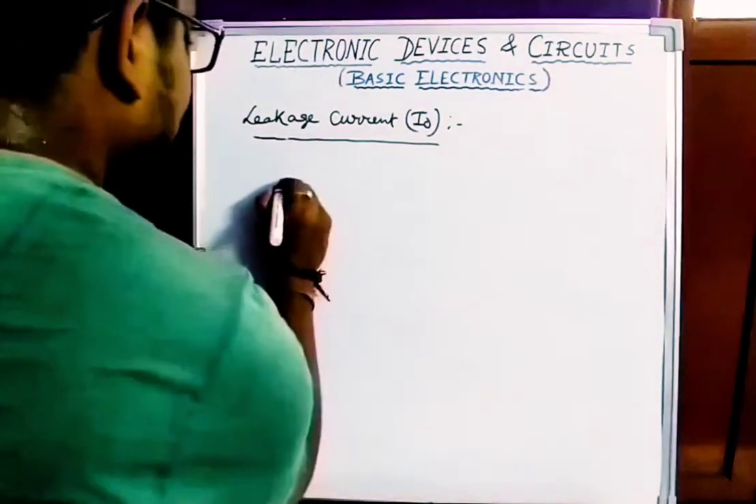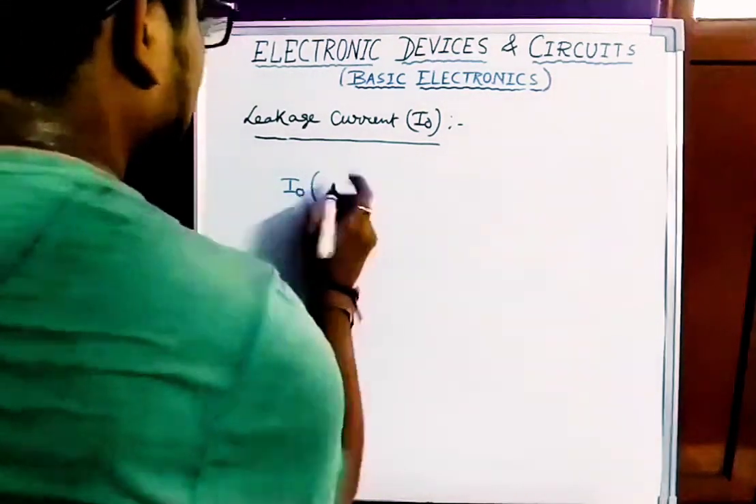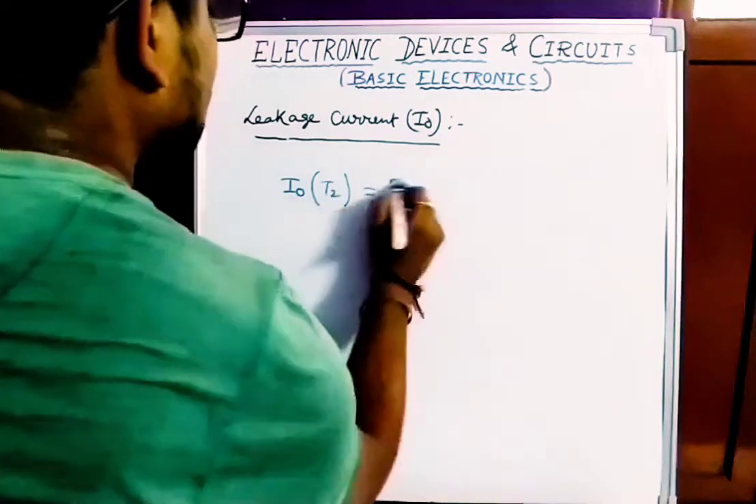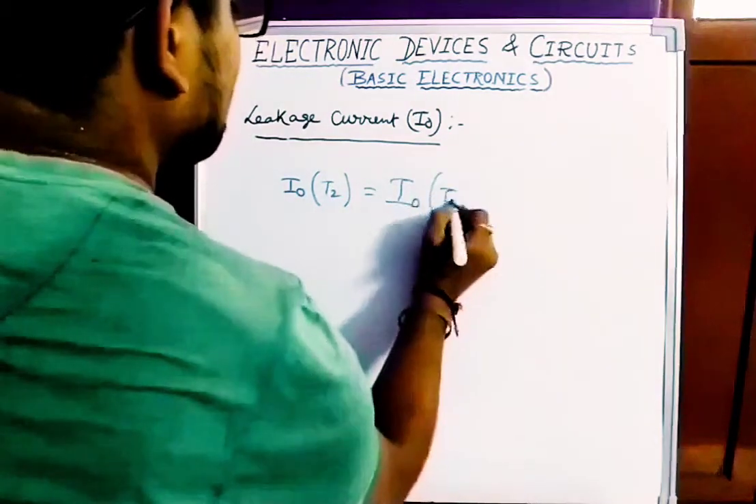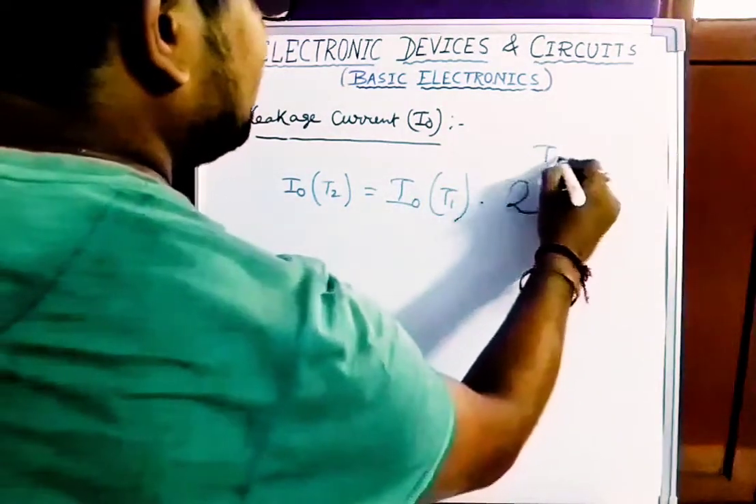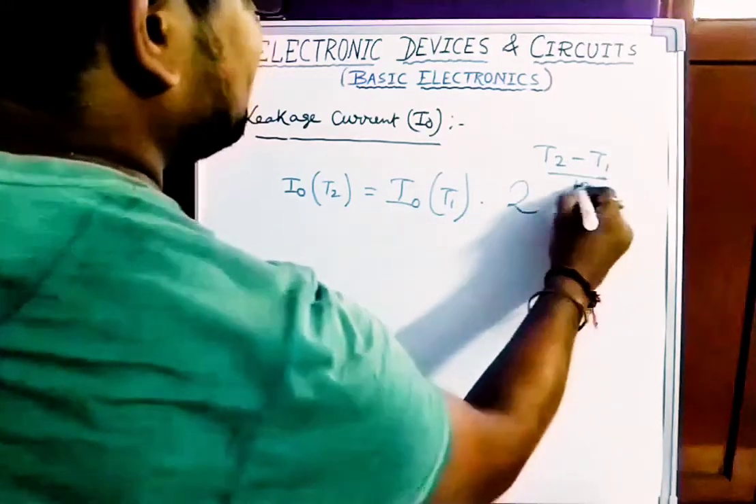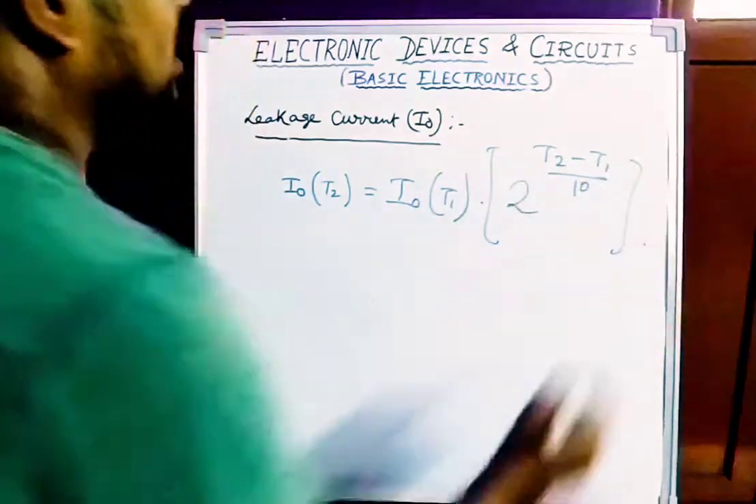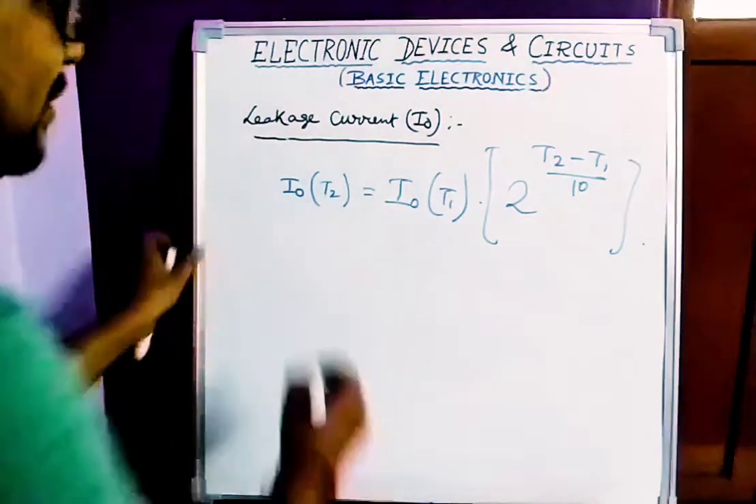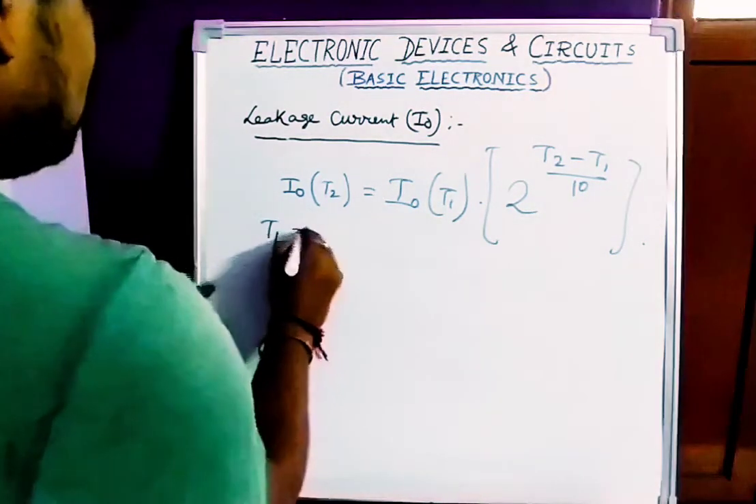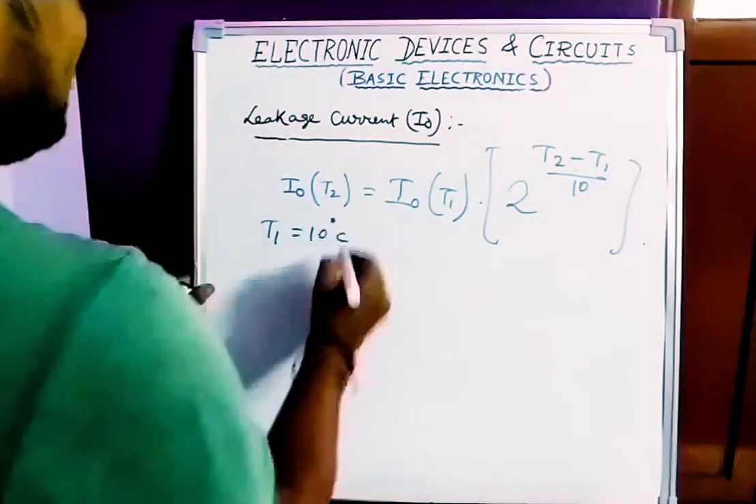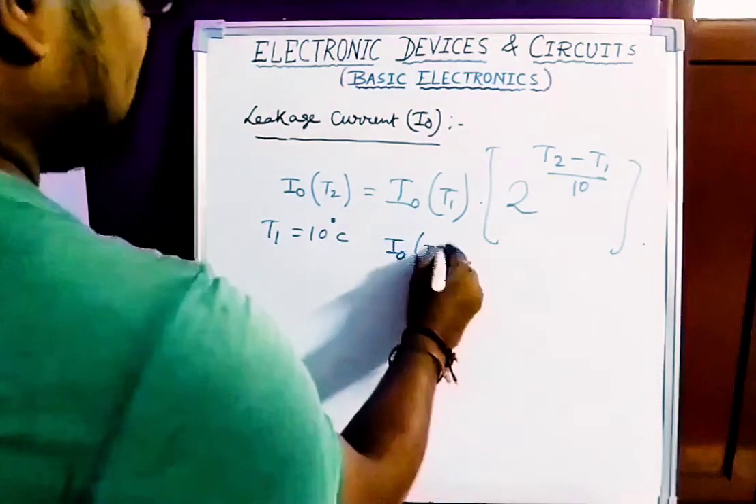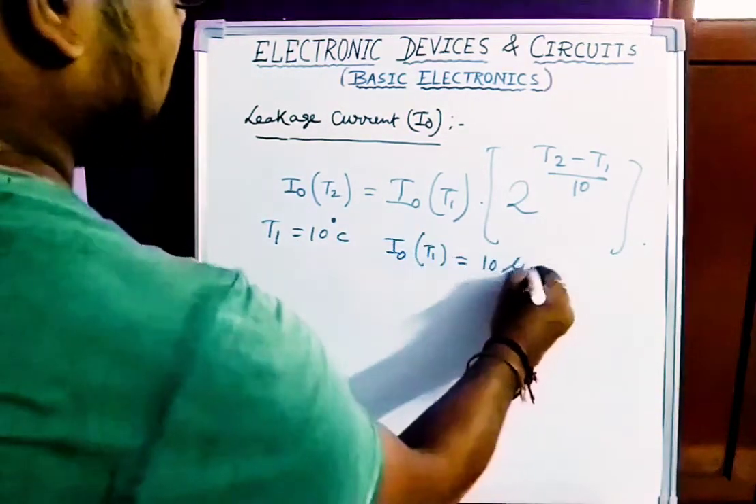So for this change in temperature, the formula is I0 of T2 equals I0 of T1 times 2 to the power of (T2 minus T1) by 10. This is the formula. From this formula you will be able to solve. Suppose T1 equals 10 degree centigrade, I0 of T1 was 10 microampere.